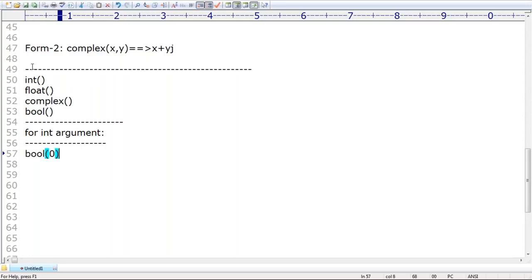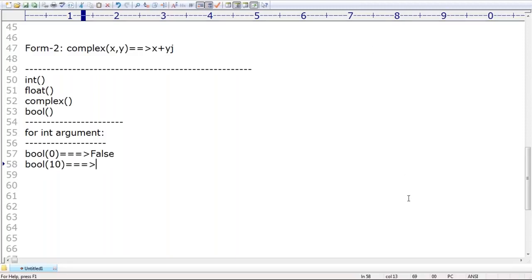Bool of 0. What is the answer? Converting into Boolean, the answer is false. Excellent. Can you please tell bool of 10? What is the answer? Respond, you people should be aware. Can you spell out the answer? Immediately you have to respond.